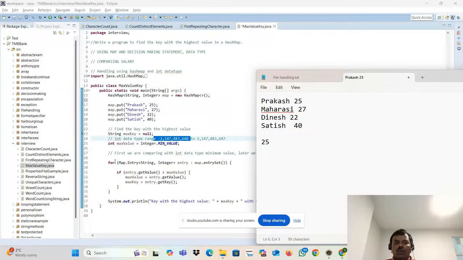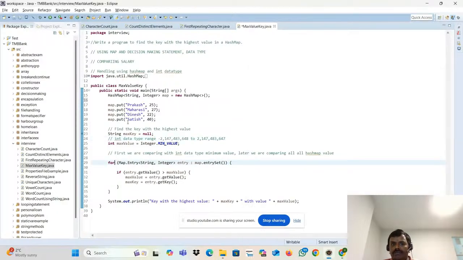You already know about that, right? How to fetch this particular one. In the last week we saw that. What is that? Map.Entry. I told you, right? Map.Entry means what actually? It's a unique element. What do you mean by entrySet? A collection of the entire map. So I am taking the first set.